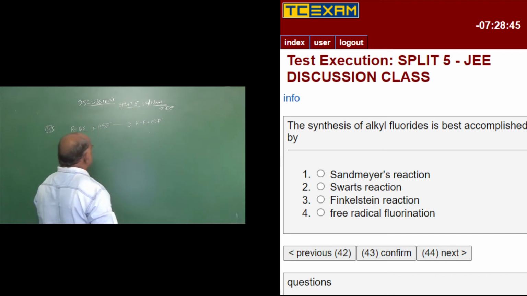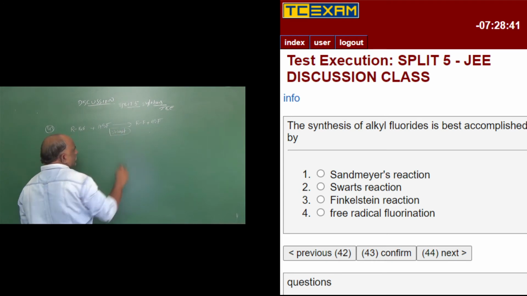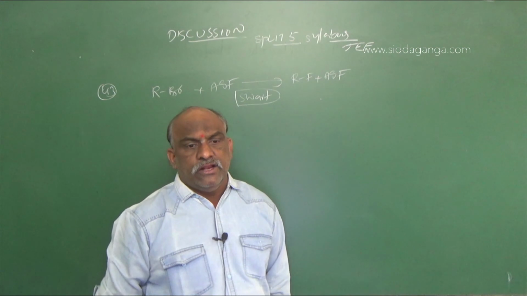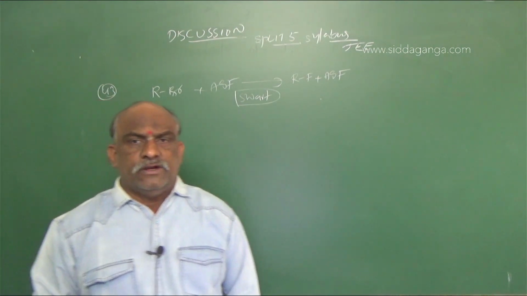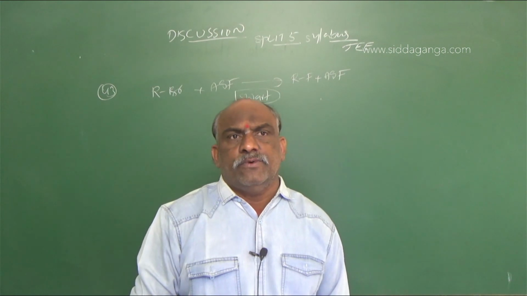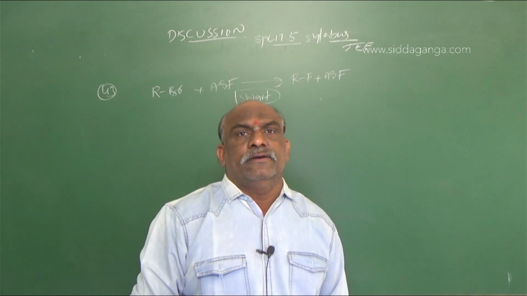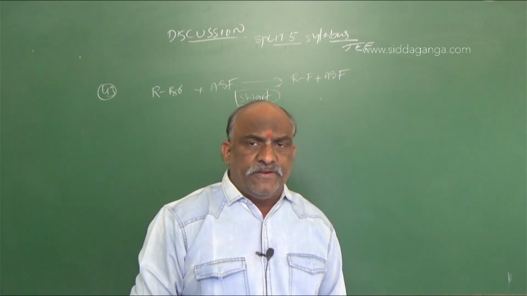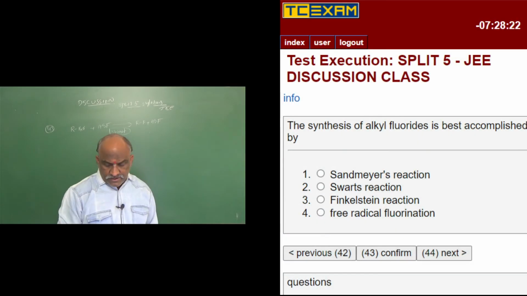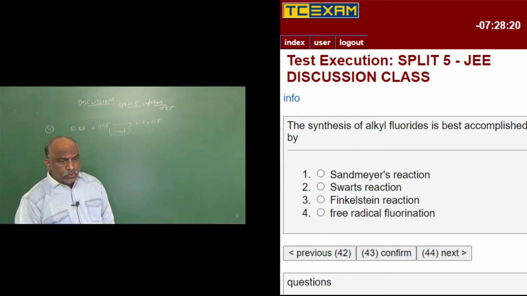This reaction is called the Swarts reaction, used for the preparation of alkyl fluorides. CoF3, SbF3, AgF, such types of compounds you should select. This is a named reaction, the Swarts reaction.